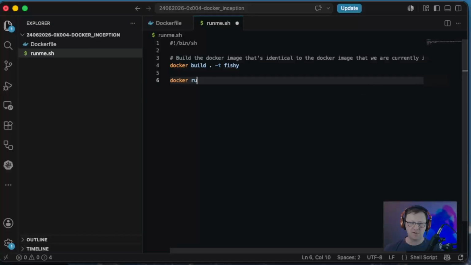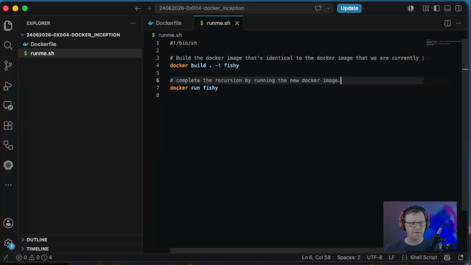So docker run, I think we're going to need --privileged here, but let's try it without first. So we'll say docker run fishy. Let's add a comment: complete the recursion by running the new Docker image.